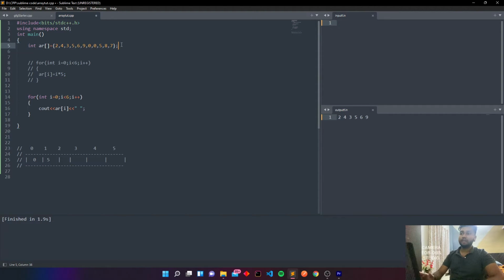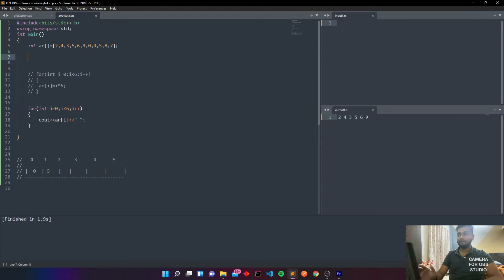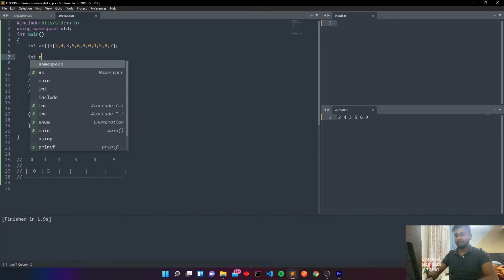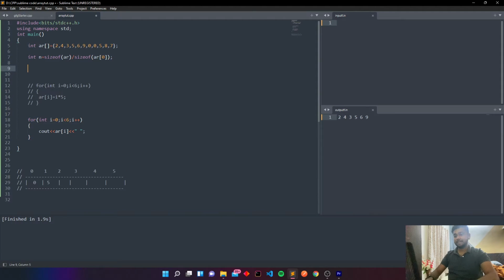Now, how will you get the size of the array? Here we can count the values, but it will not always be possible to count the values. So there is a way. int n is equal to sizeof, which is a keyword, array divided by sizeof array of 0. So now n contains the size of the array.